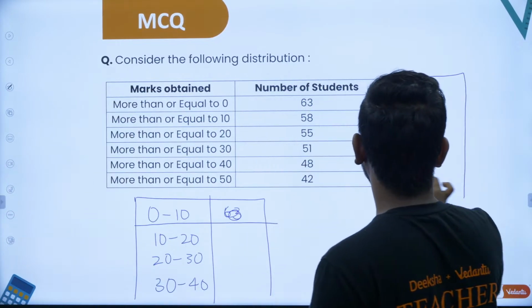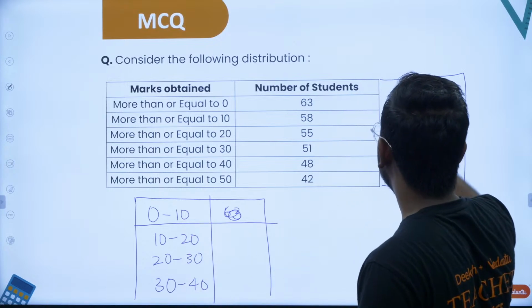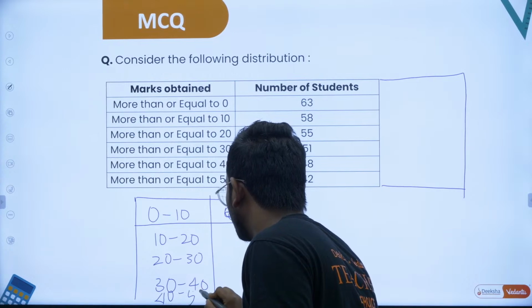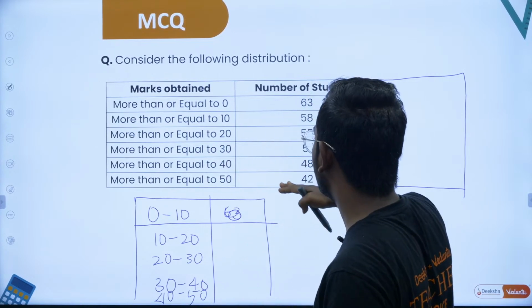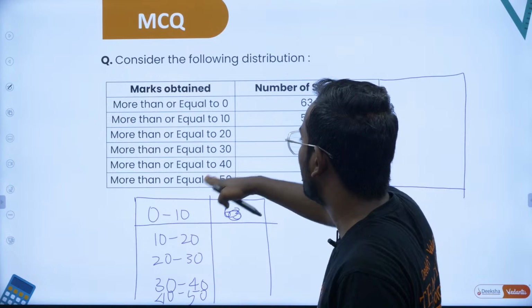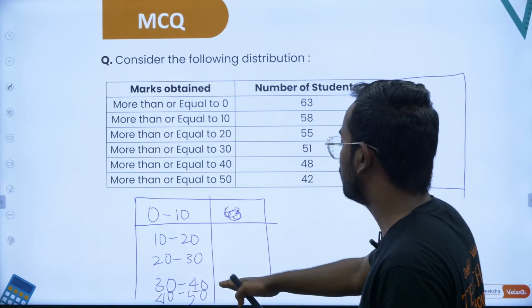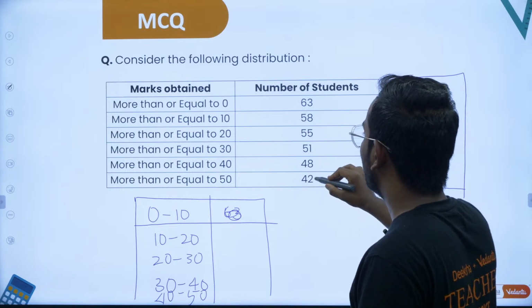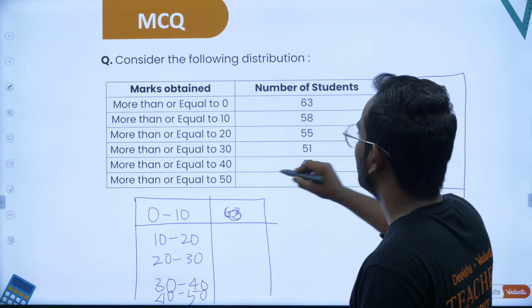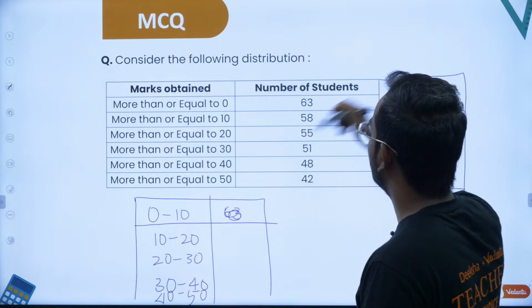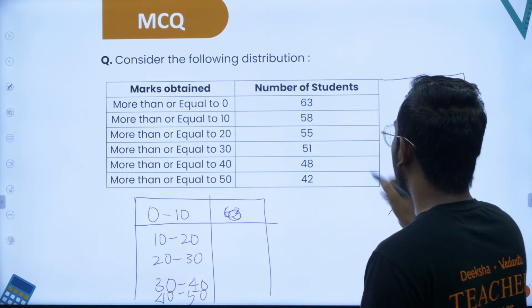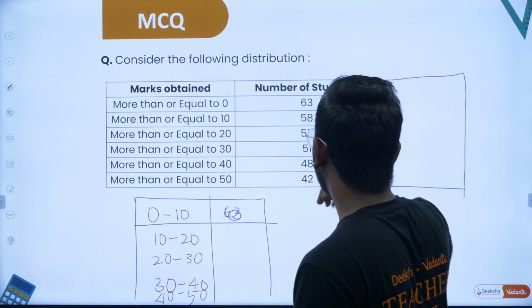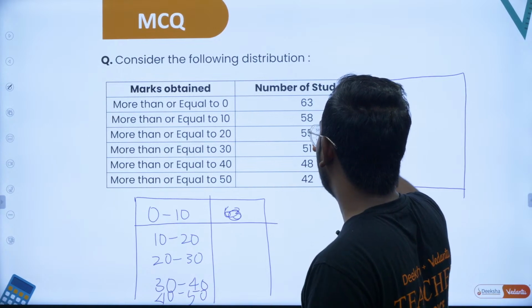I'll take one more here. So from 0 to 10, instead of taking, I'll take 40 to 50 also. Because I want it in the reverse order, from more than or equal to 50 means from 40 to 50 or more than 50. So you have 52, 42. So now the next thing is 48, because more than 40 is a greater number compared to more than 50. So there are people who have scored more than 50, that will be 42. More than 40 will be including 50 also.